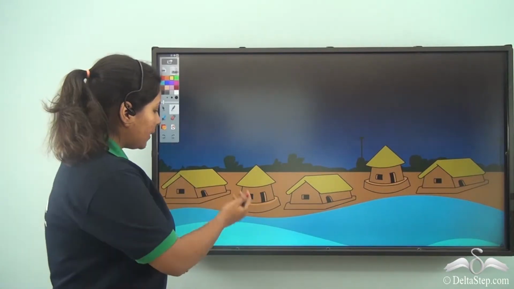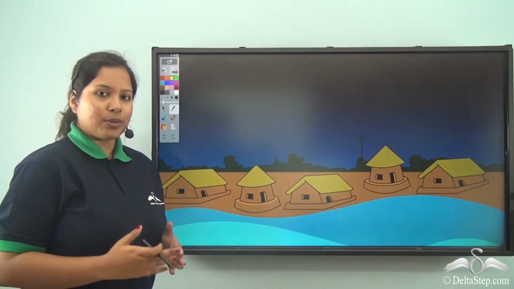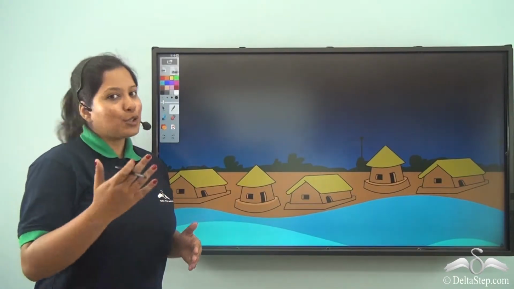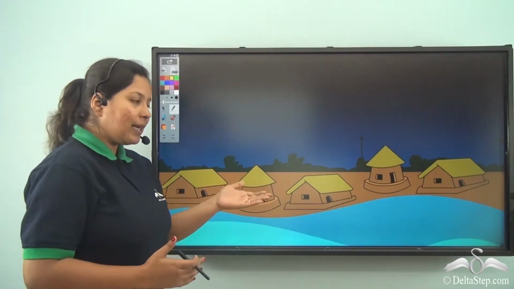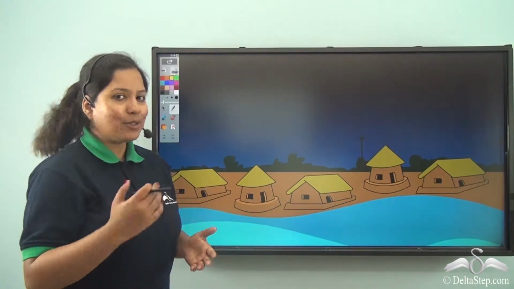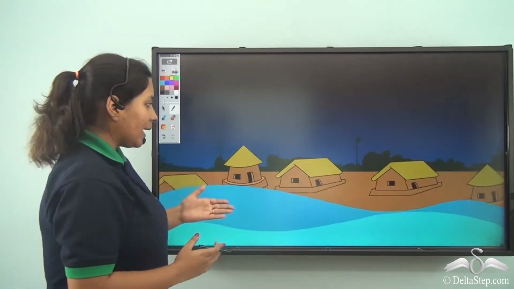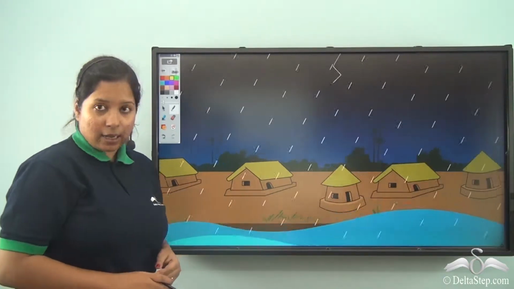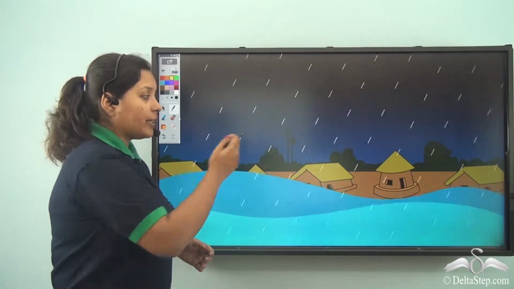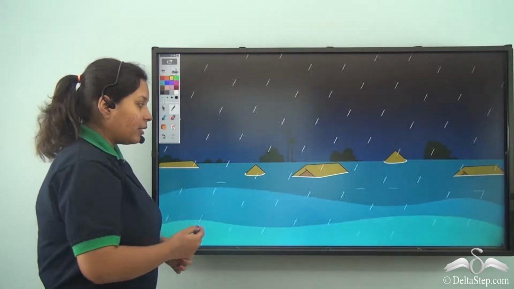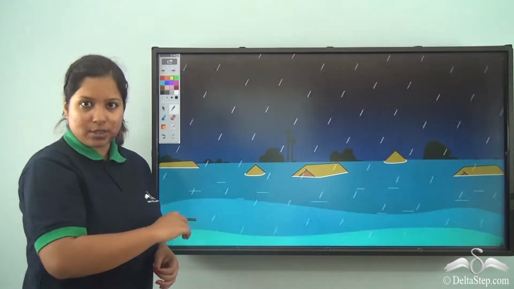Earlier, people used to make their houses near the rivers because it was easy for them to get water for their farming as well as for their food and drinking purposes. But what happened? One day, the severe rainfall started and the water started to increase. The flood happened and then the water entered into all the houses over here.